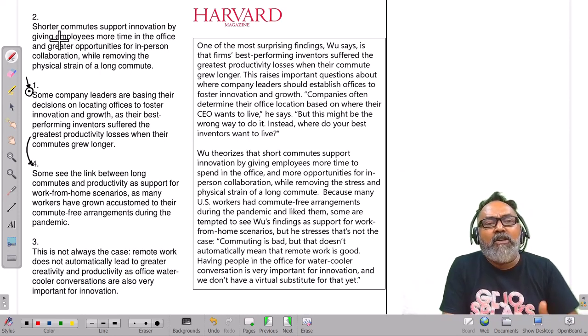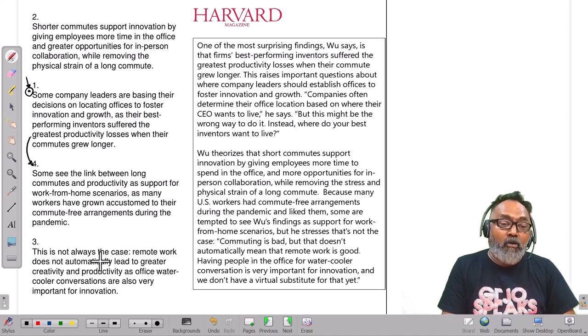Read this. Shorter commute support innovation by giving employees more time in the office and greater opportunities for in-person collaboration while removing the physical strain for a long commute. Some company leaders are basing their decision locating offices to foster innovation growth, as their best performing inventors suffer the greatest productivity losses when their commutes grew longer. Some see the link between long commutes and productivity as support of work from home scenarios, as many workers have grown accustomed to their commute-free arrangement during the pandemic. This is not always the case.